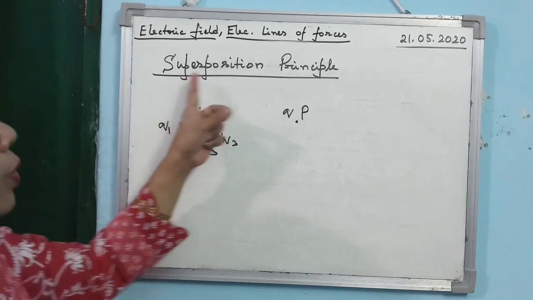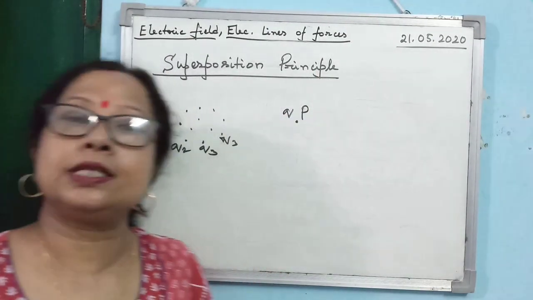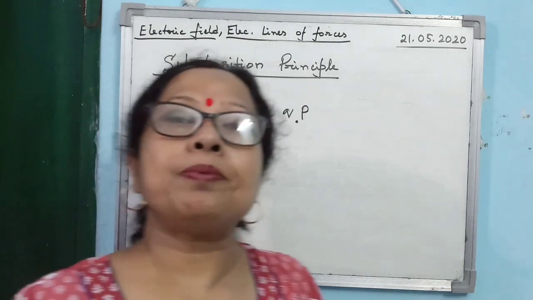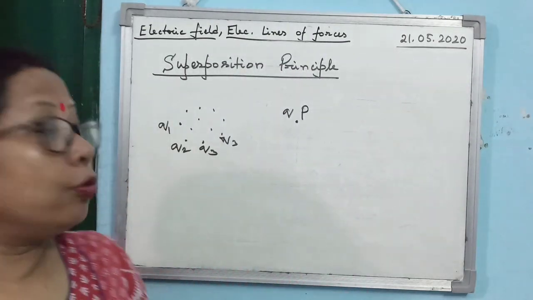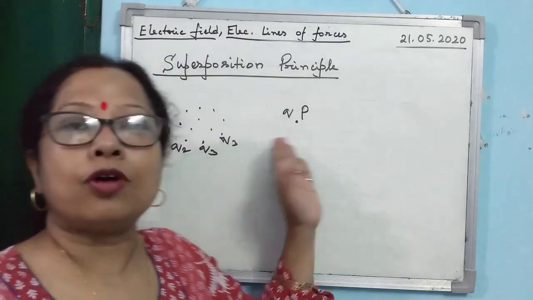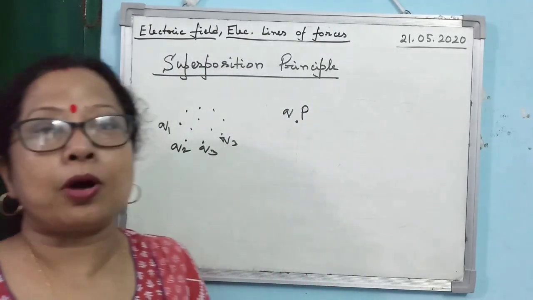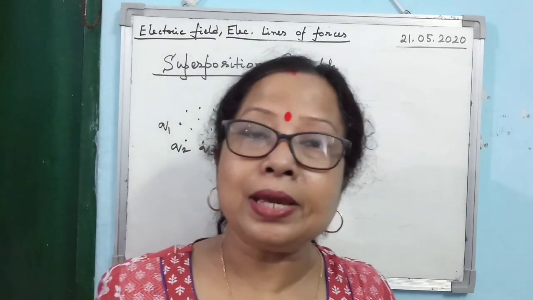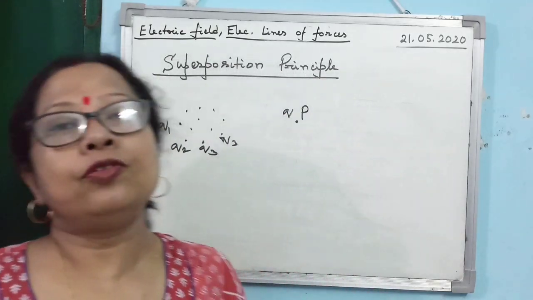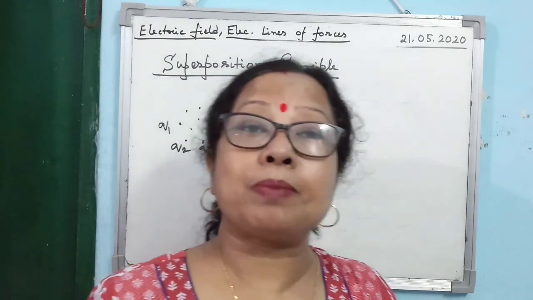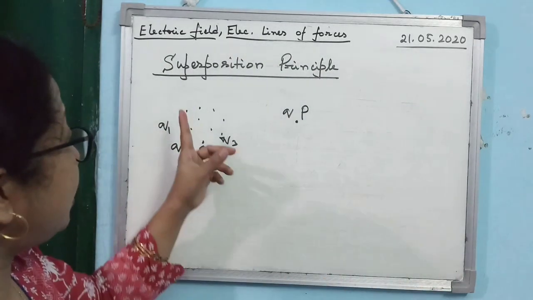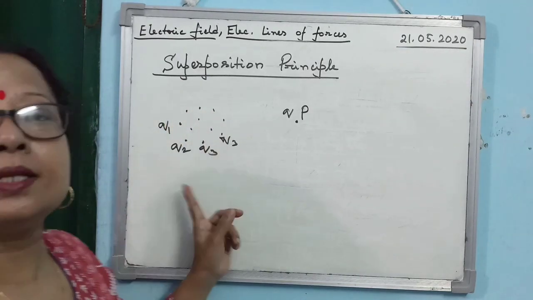In that case, what do we use? We use the superposition principle. What is the superposition principle? The total force experienced at a point by a charge will be the vector sum of the forces experienced by the charge due to individual charges present in the system.